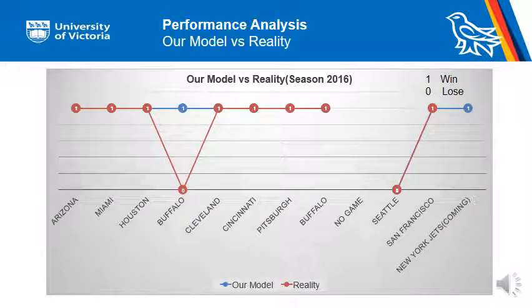The last part of our project is performance analysis. We make a comparison of our model and the reality in the figure. 1 represents win, and 0 represents loss. From the above figure, we can see our model only predicted wrong in Buffalo from season 2016, and the model accuracy reaches 90%.